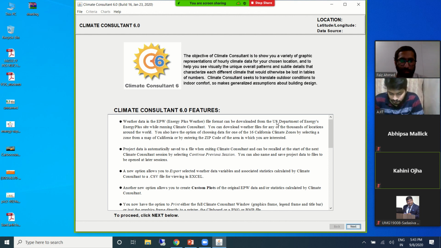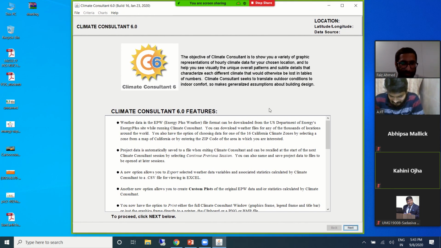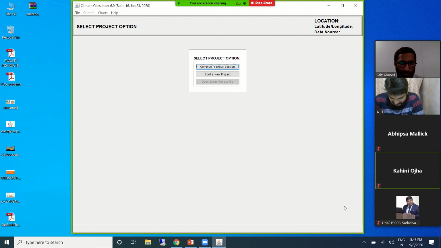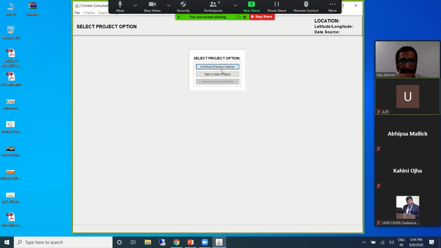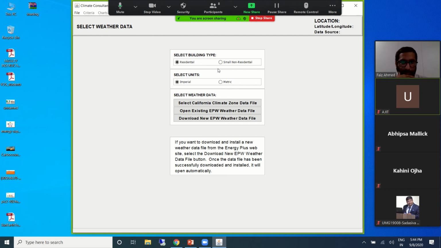Is the Climate Consultant screen visible now? So this is the software, and once you open it, you will be able to see something like this. There are so many broad things mentioned here. I'll go directly and explain how you can read the data from it. Let us start a new project. What I do is I'll just say start new project.